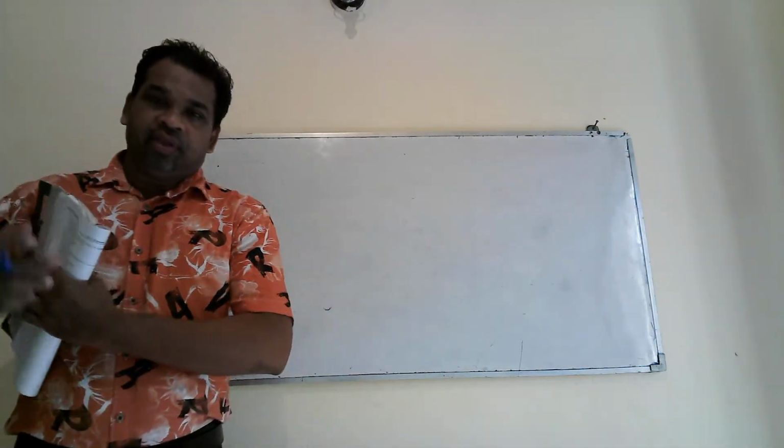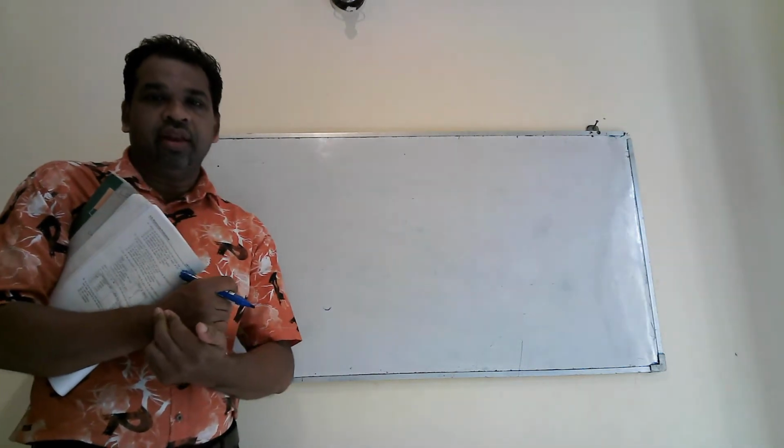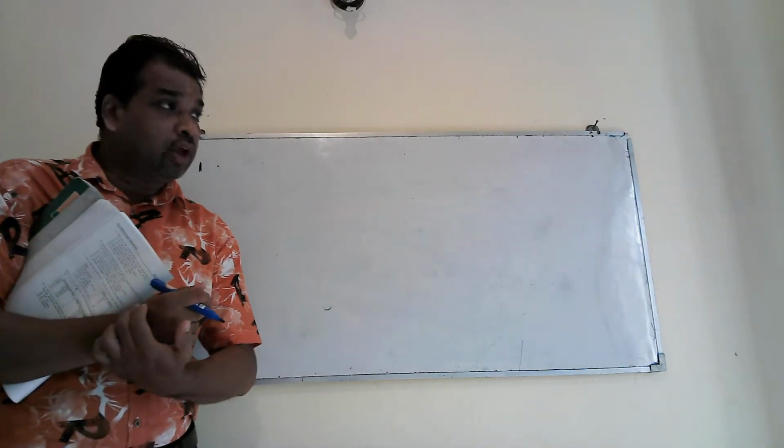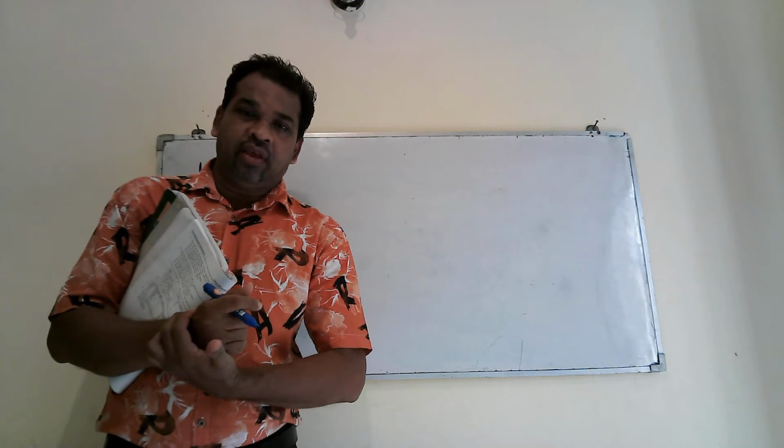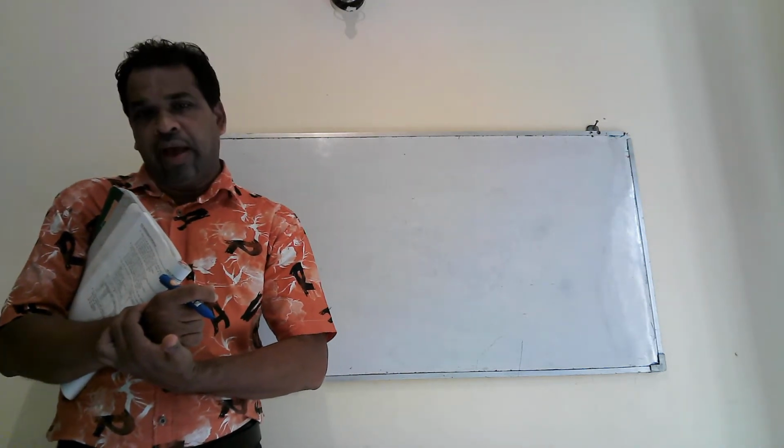I have explained concepts available in microeconomics. Then when it comes to macroeconomics, what is macroeconomics? If you study the economy as a whole, that is macroeconomics.